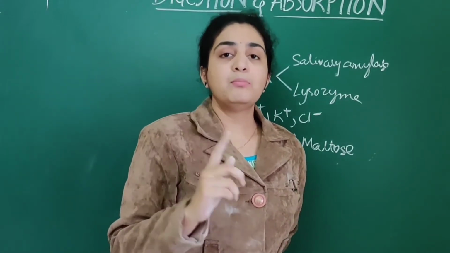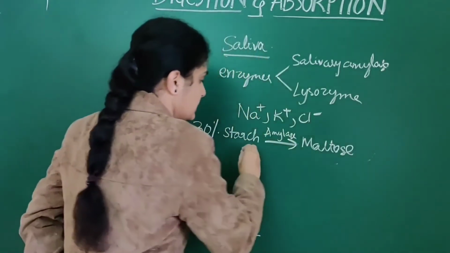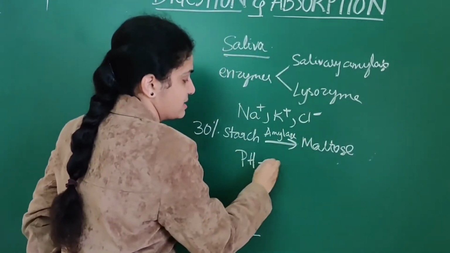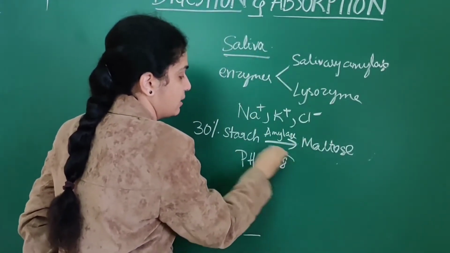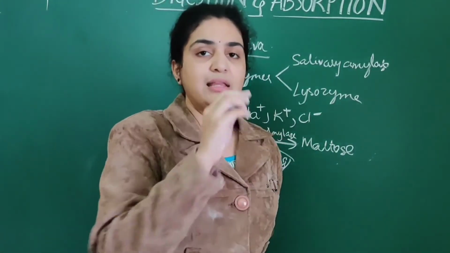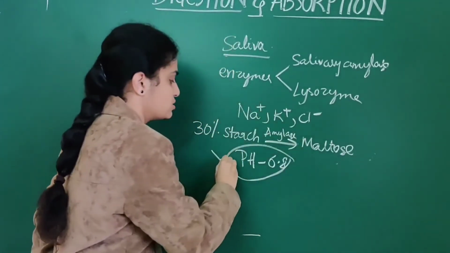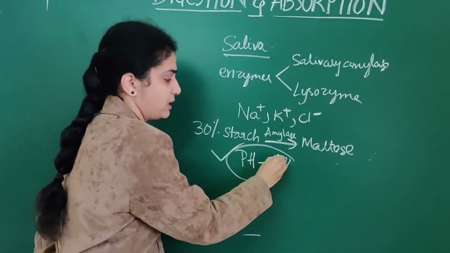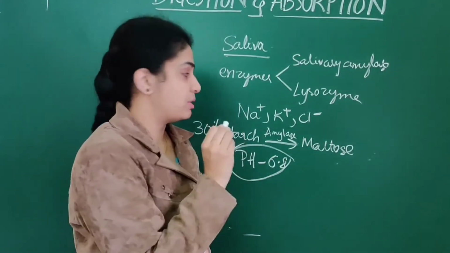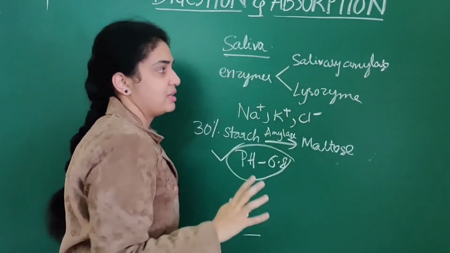Another important NEET question: what is the pH of the saliva? The pH of saliva is 6.8. They will give you options like 6.8, 7.8, and so on. The pH of the saliva is 6.8. Also an important NEET question: 30% of starch is converted by the salivary amylase.